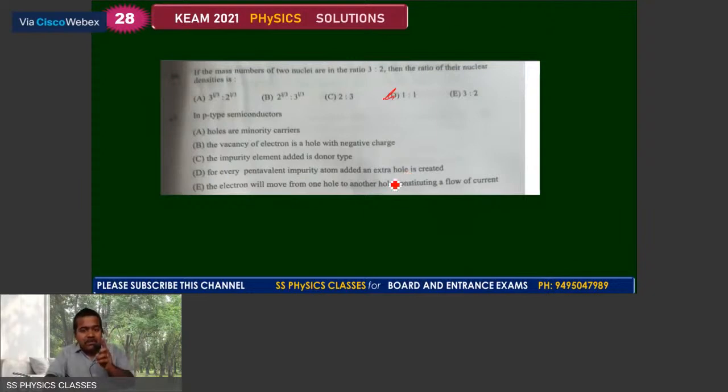But for a p-type semiconductor, keep in mind the very important point: we add a trivalent impurity. The vacancy that is created, yes, that is the vacancy. Because of that, our acceptor ion gets a negative charge, remember that. So that is the concept there, and hence we get the choice as B choice.